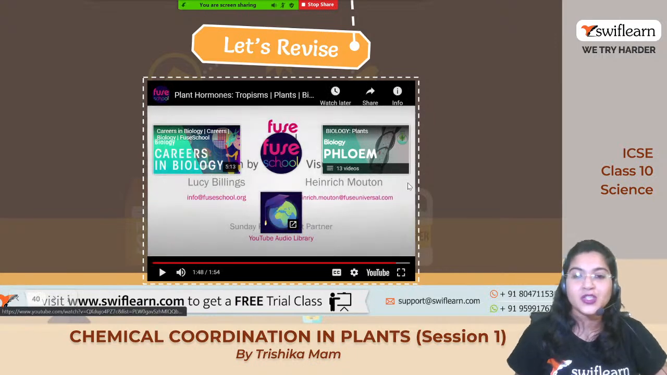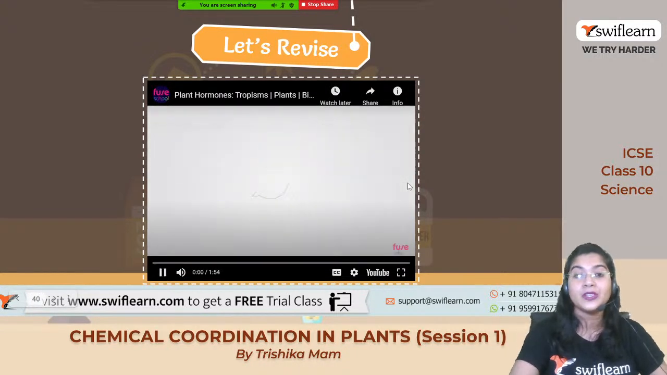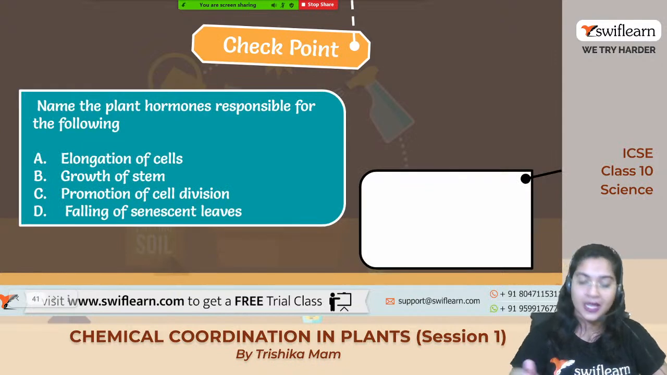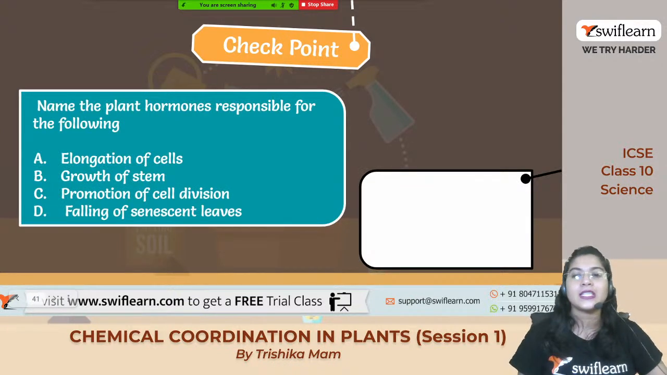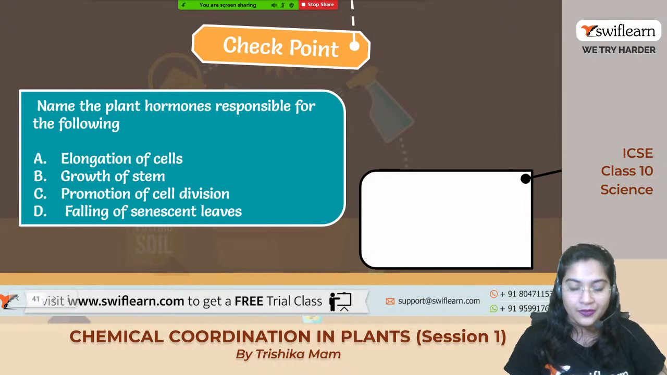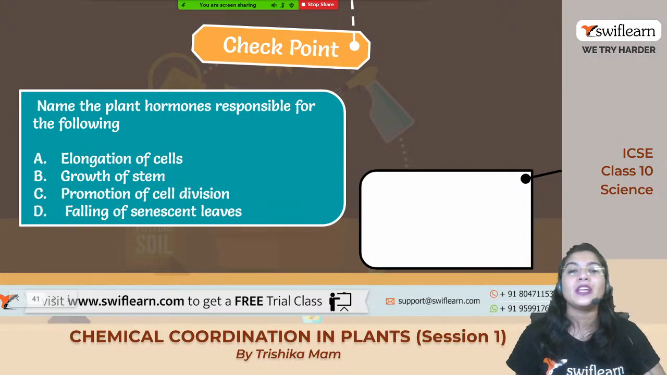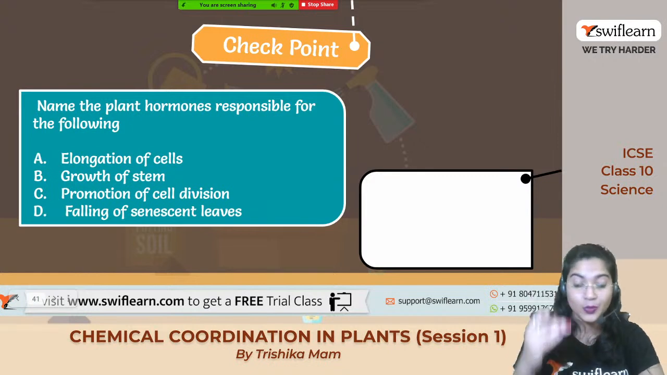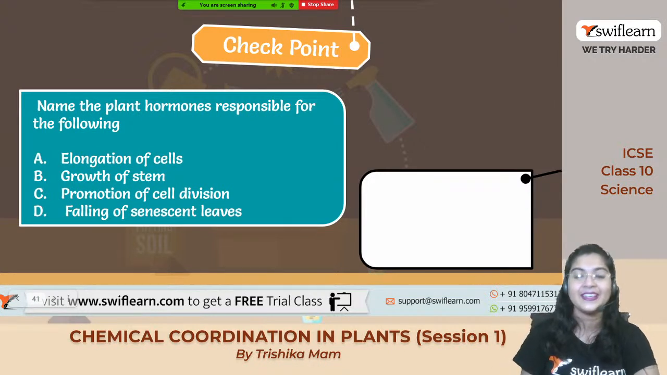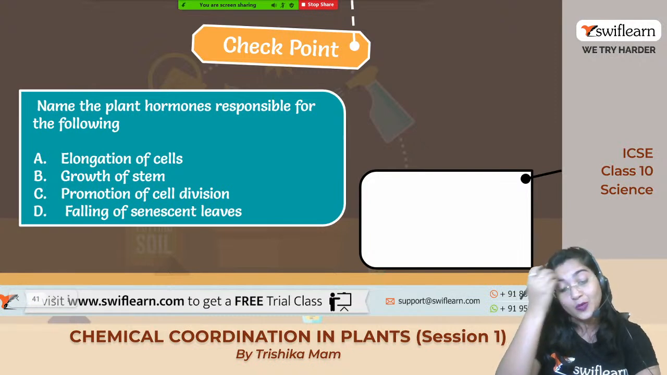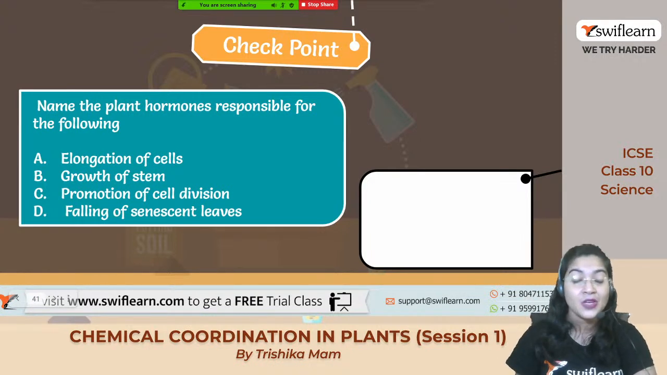Okay, so that's all about the different types of movements which take place within the plant body, right? Now let me ask you some questions. Tell me the name of the plant hormones which are responsible for the following functions. The first one is the elongation of the cell. Let me see who can give me the correct answer. Which hormone is responsible for the elongation of the cell?